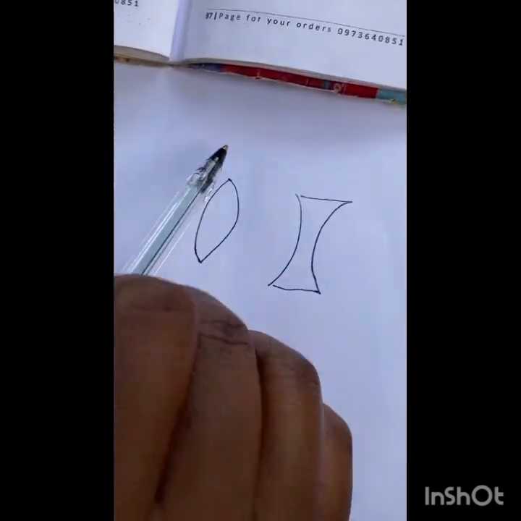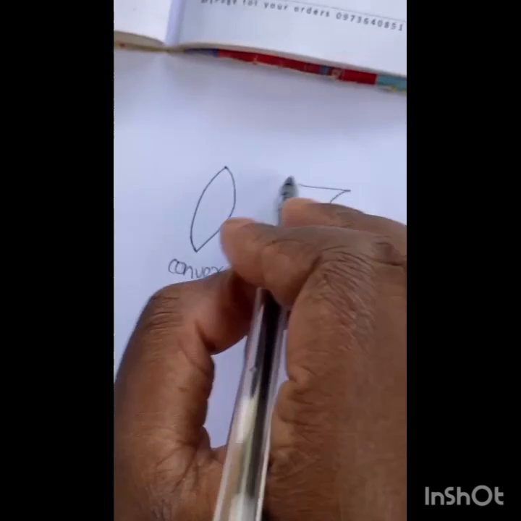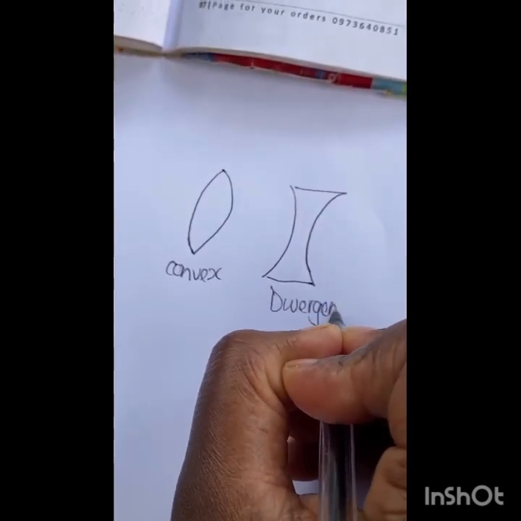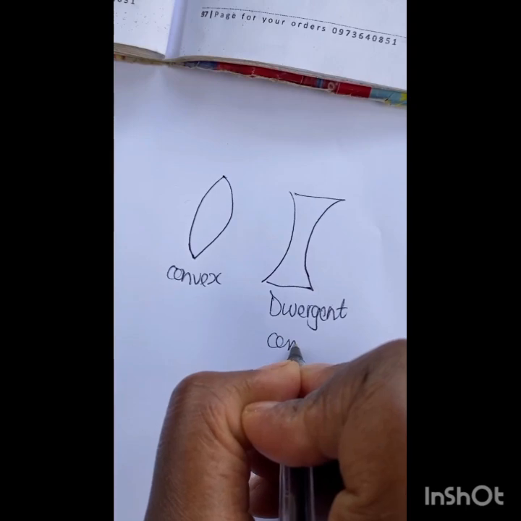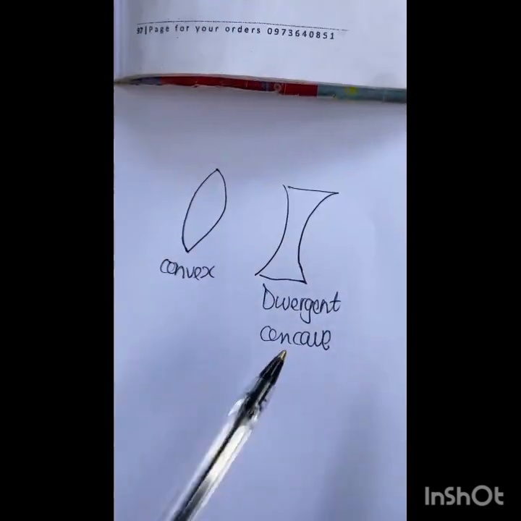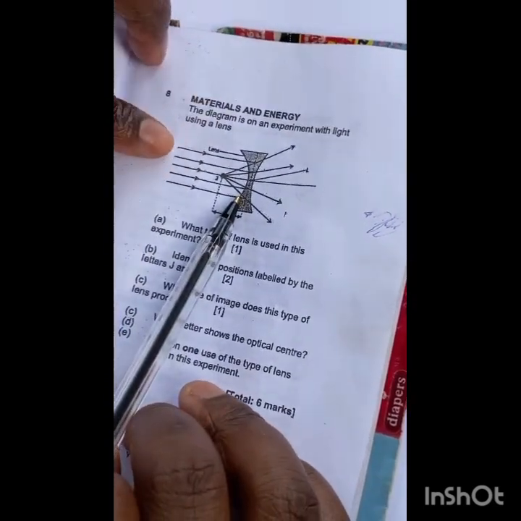The lens that converges is called convex, and the ones that diverge are known as divergent, or others call them concave. So you can choose which one is easier. So if you can get from this, what type of lens is this? This is a divergent or a concave lens.